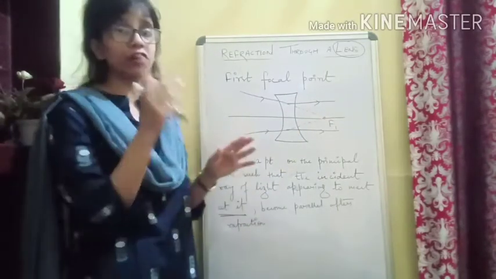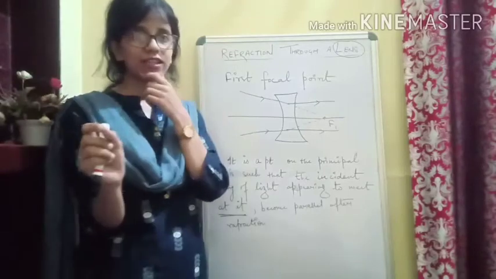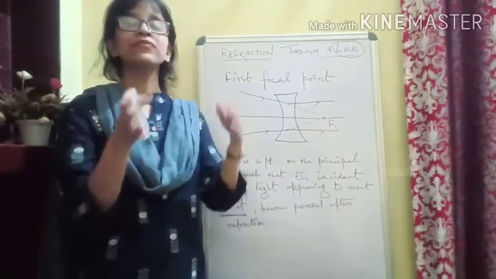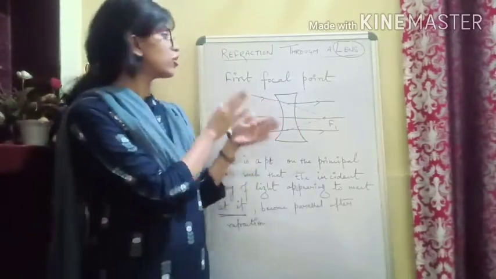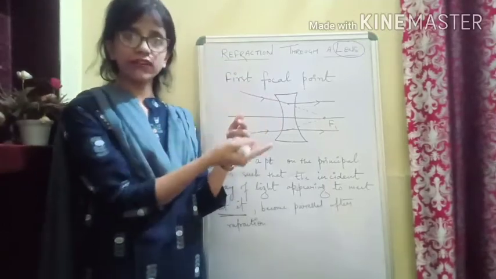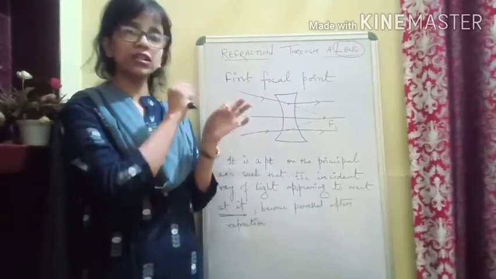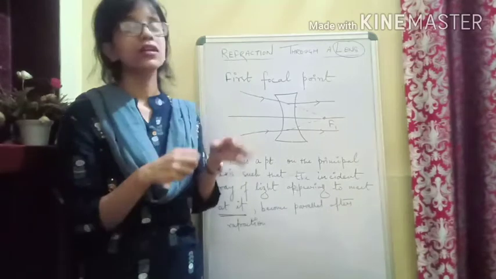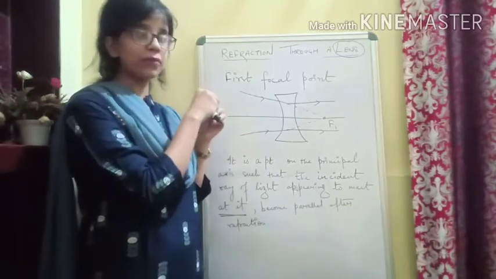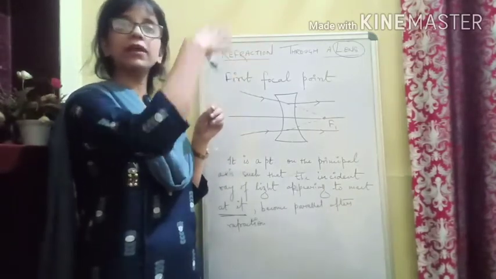So once again, if you have written it somewhere, I am asking you to see that the first focal point is the point on the principal axis from which the light rays coming out, after refraction, become parallel.